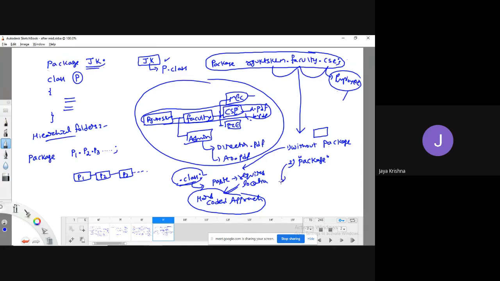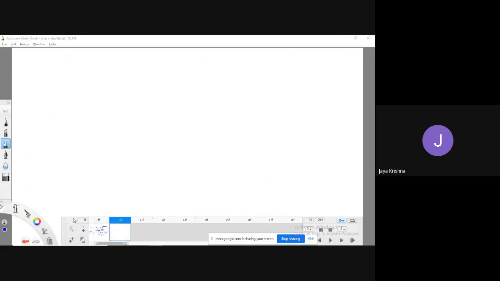Another process is the same thing that I can do with the help of the concept of packages. Let me show. See, what I said is, I have a file called Employee. I want to store it in a folder rjkit SQLM, in that faculty, in that CSC, and the file name is Employee.class or Employee.java. I want to place it in this hierarchy.